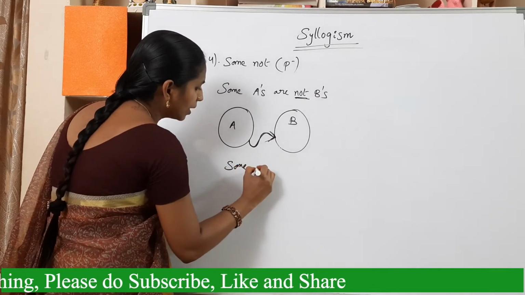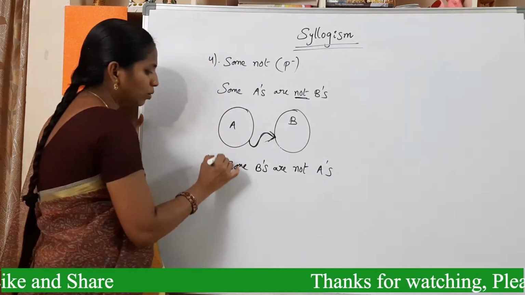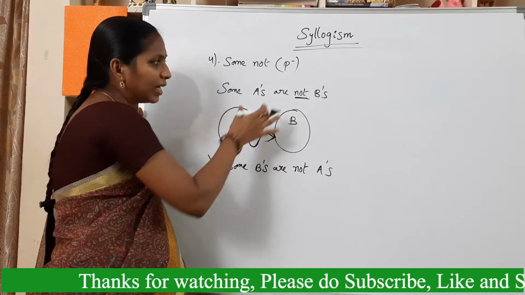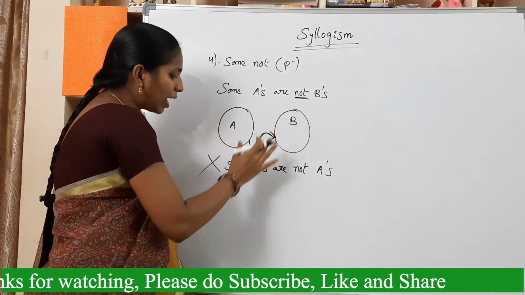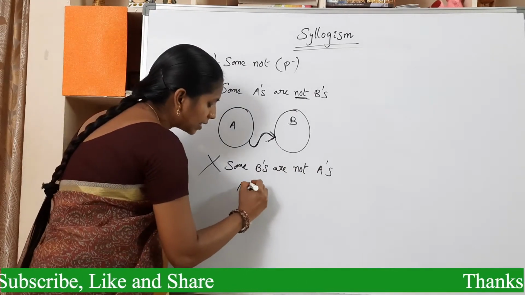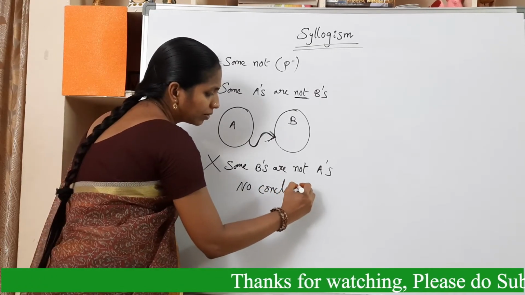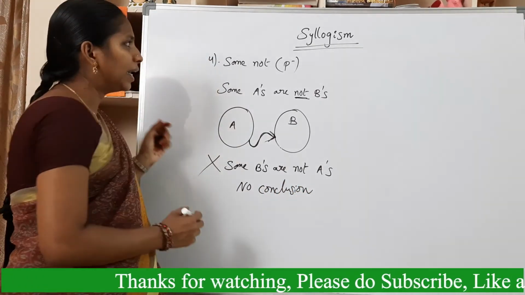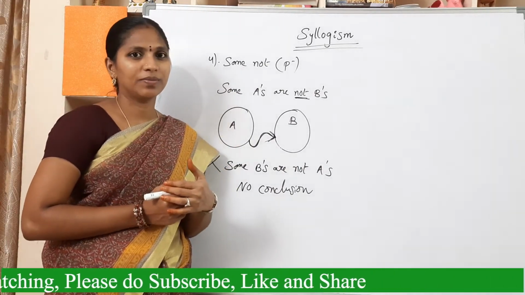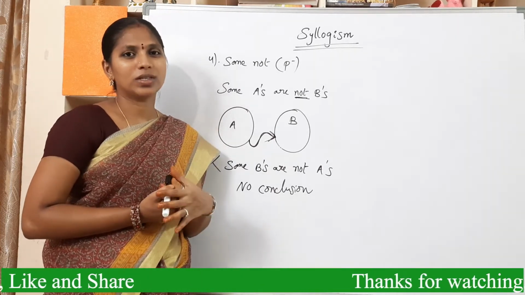Some B's are not A's. This conclusion is wrong. Here some A's are not B's, that is a negative statement. We can't conclude some B's are not A's here. In this case there is no conclusion. Remember this. Remember all these four relations and corresponding Venn diagrams. Then we can easily solve all the questions related to syllogisms.